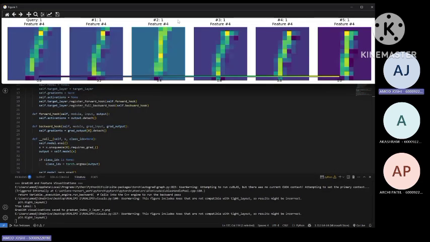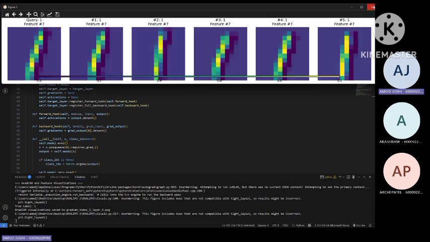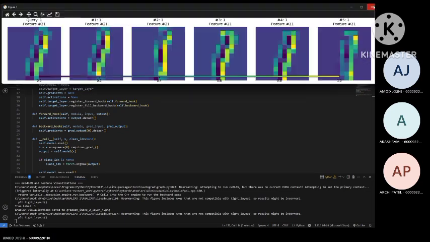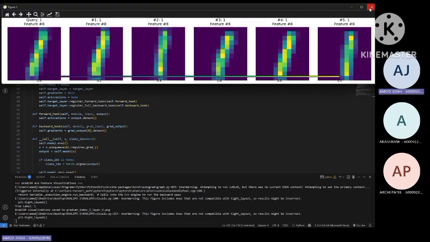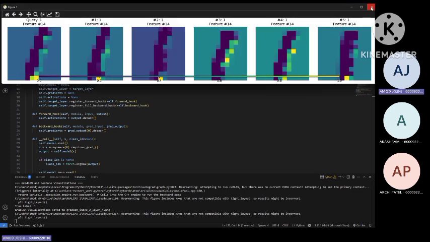These next 5 feature maps are the individual top feature maps of the model. This is the feature map of feature 4 of the model. Here we can see what feature 4 of the model has captured. Here is feature 7, feature 21, feature 8, and feature 14.